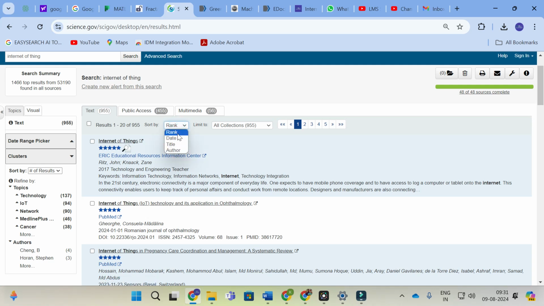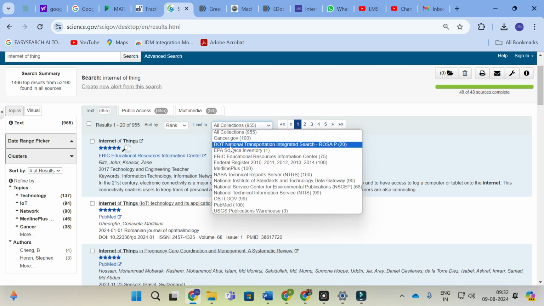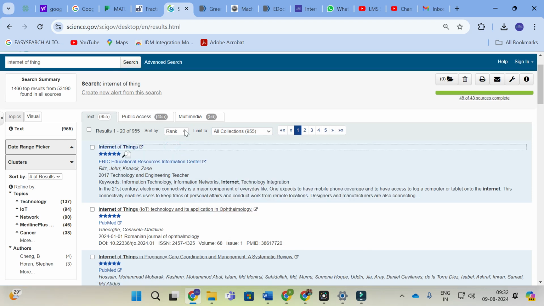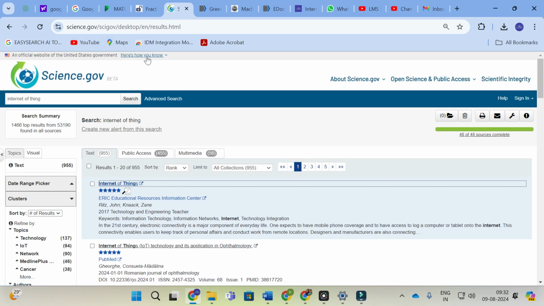You can sort it by rank, date, author, title also. If you want, you can use this option, and you can limit to collection. These are the different types of databases present in Science.gov. Here you can see National Transportation Integrated Search, Science Inventory, Educational Resources Information Center, NASA Technical Report Server, next PubMed. These are the different sources available. Whatever collections you need, you can customize the collections and extract the data by giving keywords. So this is how you can use Science.gov to search for your research paper and get a better reference paper for your research paper writing.